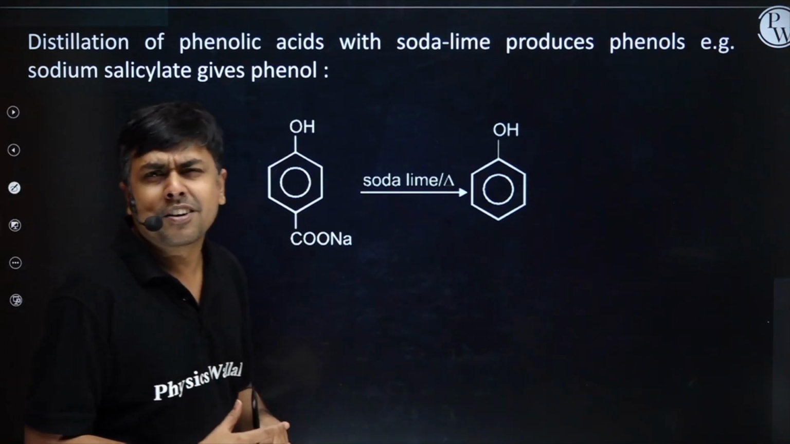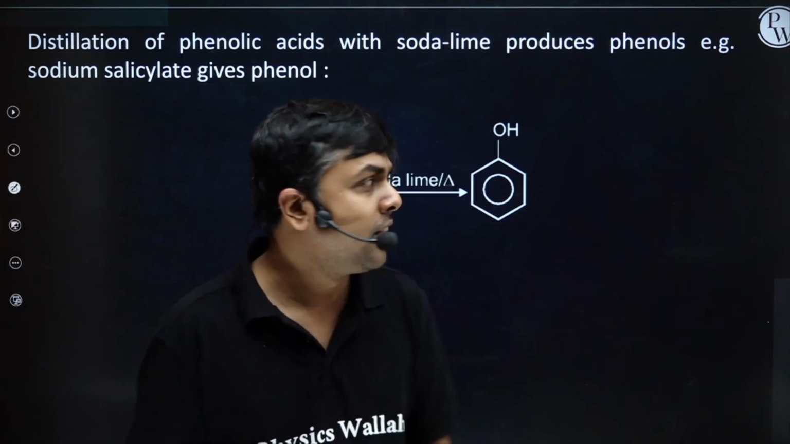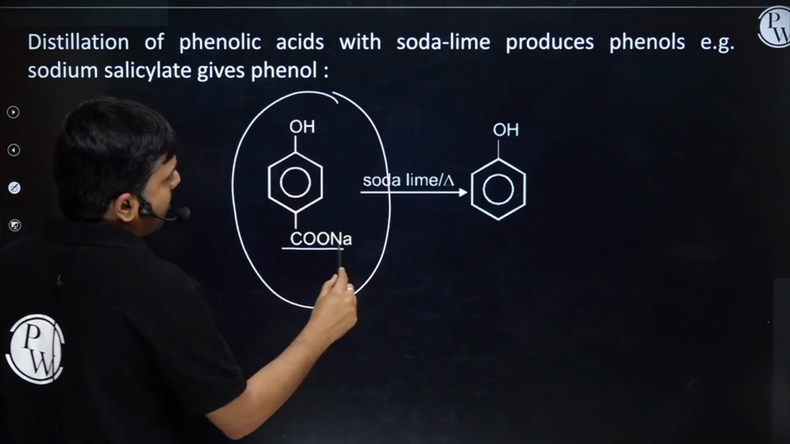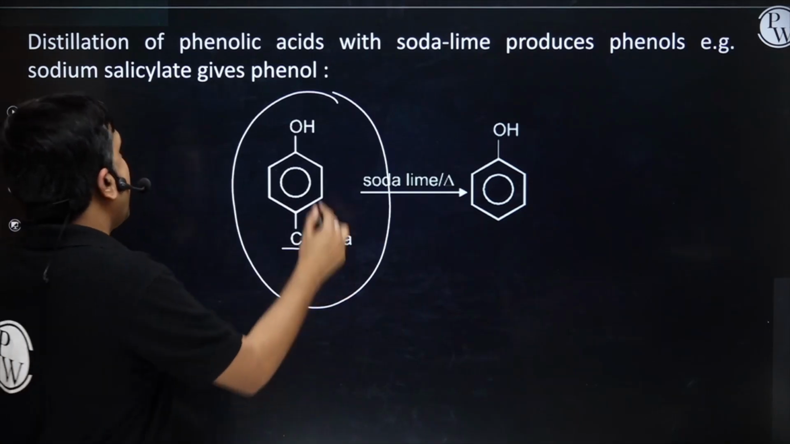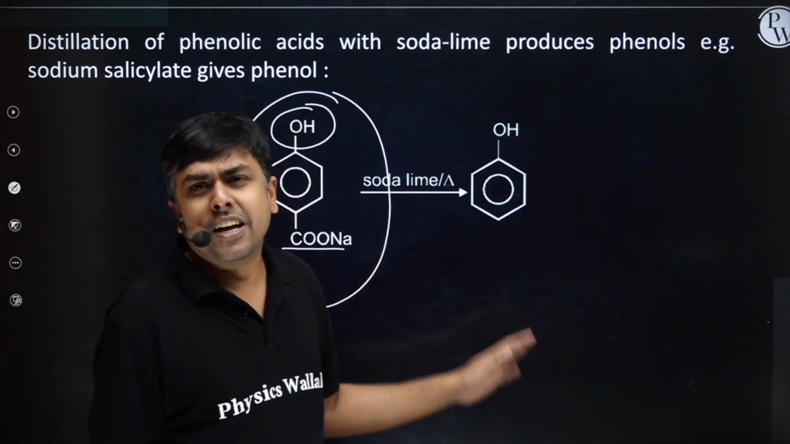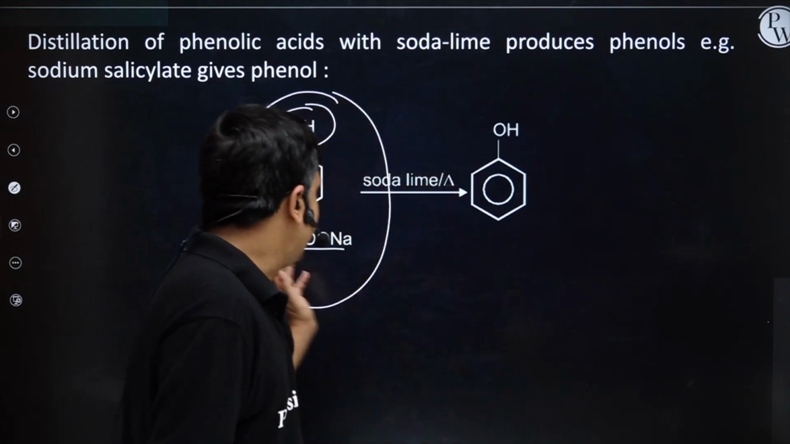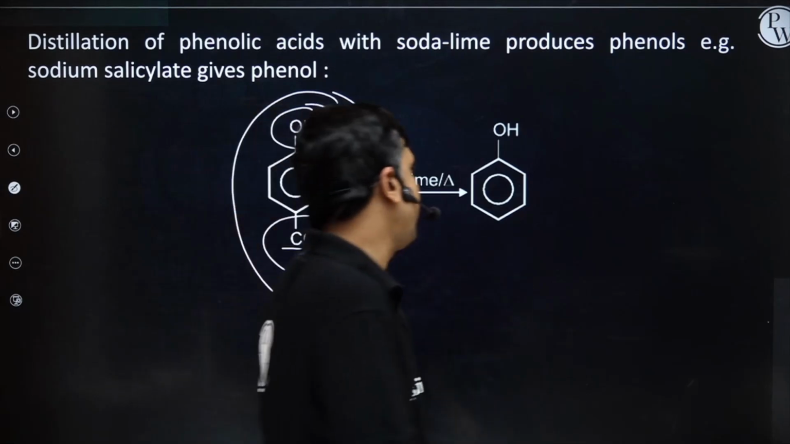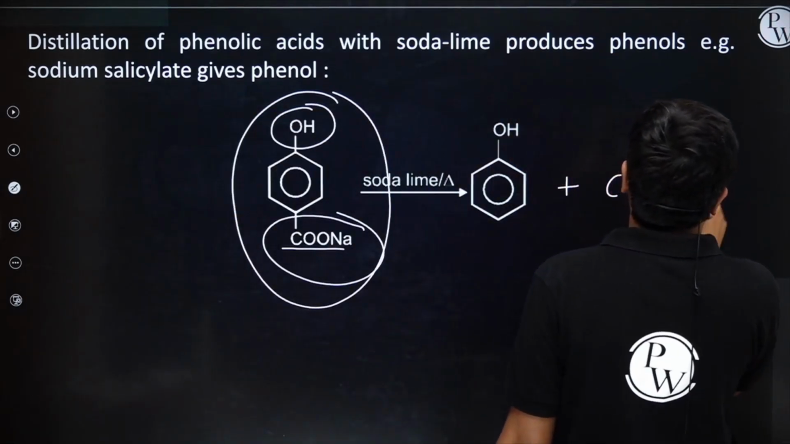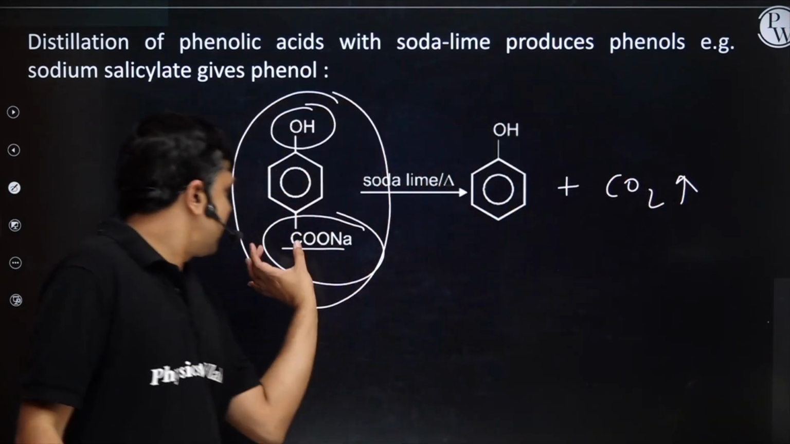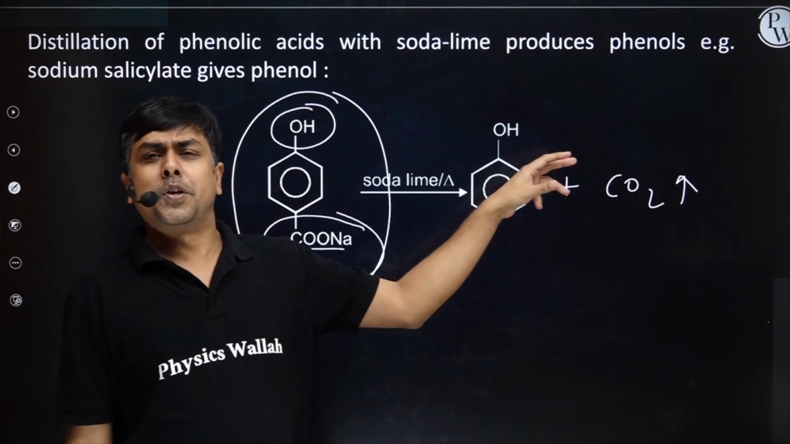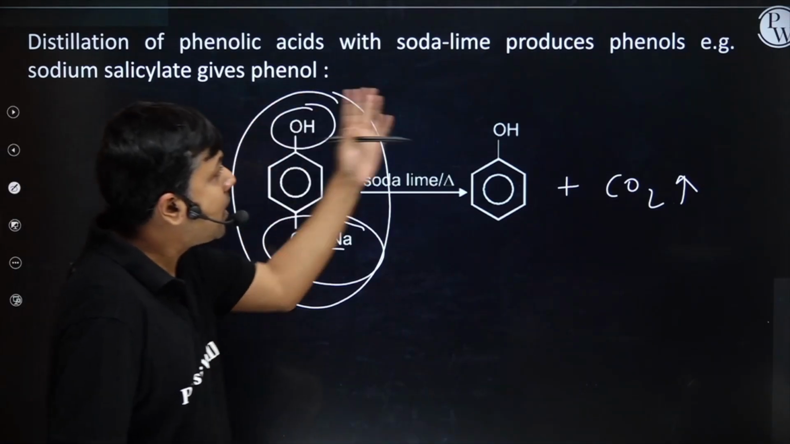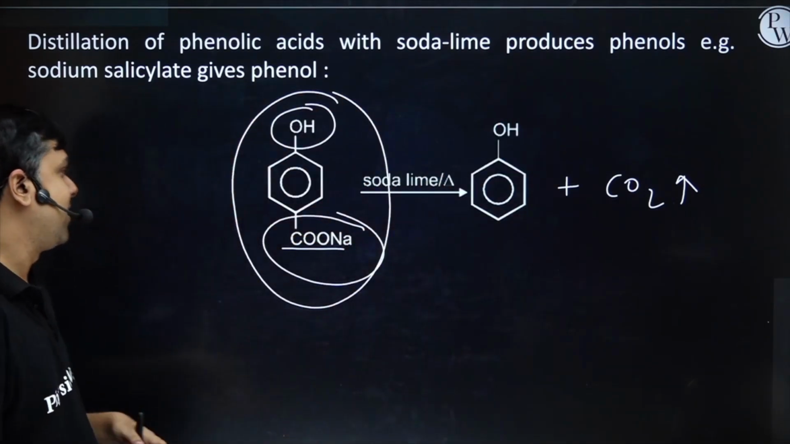We have a few more methods through which we can synthesize phenol. This is one of the methods. I am having the sodium salt of a carboxylic acid at the para position of phenol, and it's treated with soda lime. It will readily undergo decarboxylation, and finally I will have the formation of phenol along with CO2, right? This will get released in the form of CO2. So distillation of phenolic acids with soda lime produces phenols.